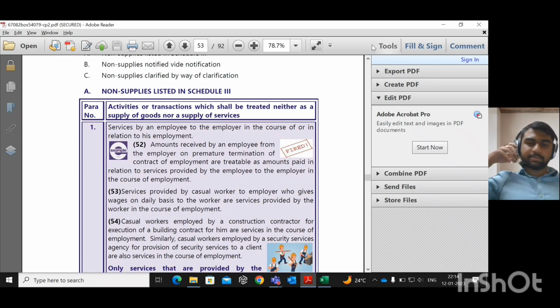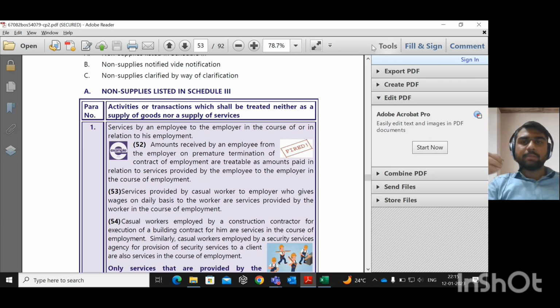Okay, sorry for the interruption. When the organization, that is the company, deducts TDS under Section 192 of the Income Tax Act 1961 while paying the amount to the director, then that section itself says that there is an employer-employee relationship between the director and the company. So that comes under Schedule 3.